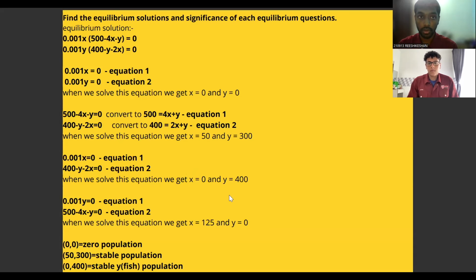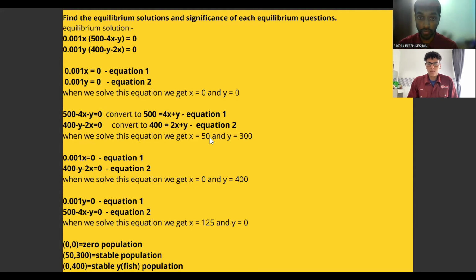Let's move on. Now we have set both equations to the equilibrium state by factorizing them using the lowest terms, which are x to the power of 1 and y to the power of 1, and we are able to get this. When we separate all of these, we get four cases of equilibrium state. The first case, when you solve it, gives x equals 0 and y equals 0. For the second case, we converted it into the simplest simultaneous equations in order to solve for the x value and y value.